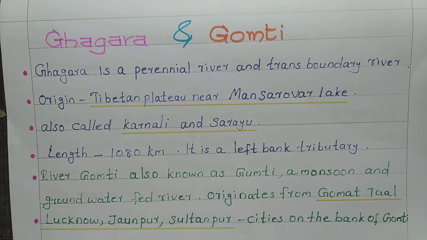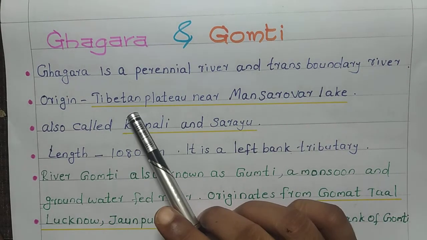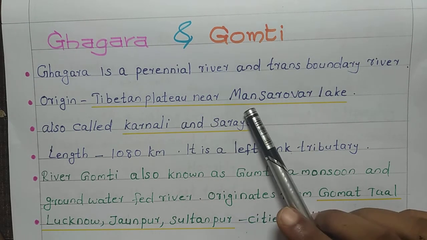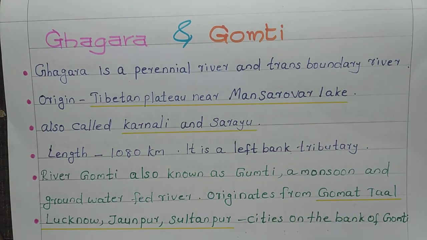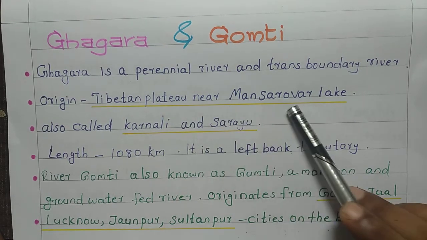Perennial river means we get water from this river throughout the year, and its main source of water is rain or glacier. It originated from the Tibetan Plateau near Mansarovar Lake.